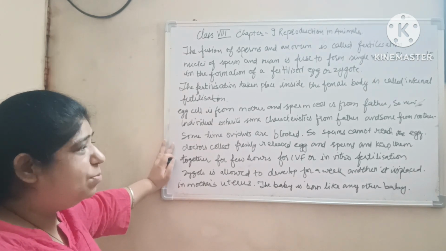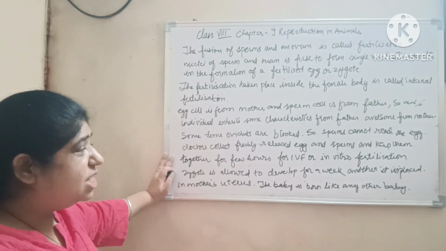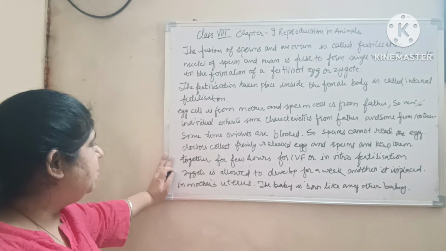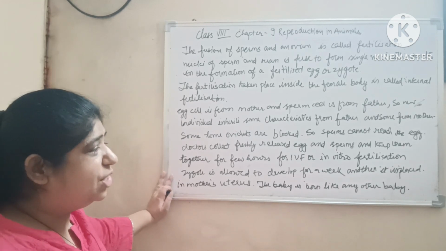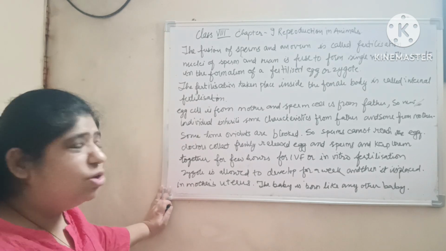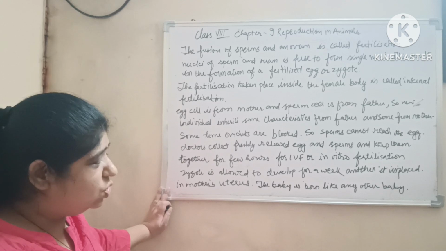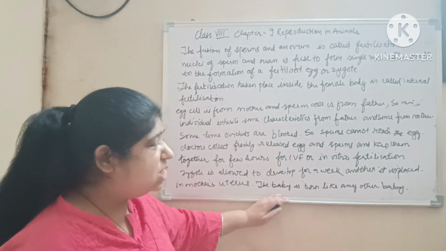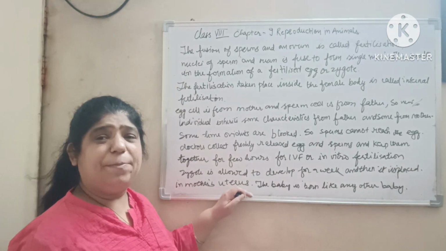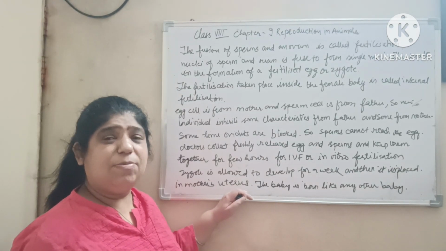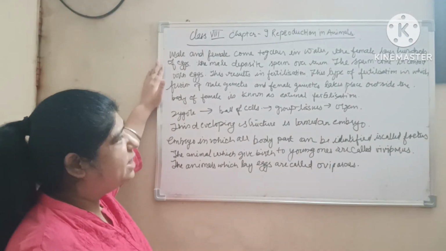Sometimes the oviducts are blocked, so the sperm cannot reach the egg. Doctors collect freshly released egg and sperm and keep them together for a few hours for IVF, or in vitro fertilization. The zygote is allowed to develop for a week and then it is placed in the mother's uterus. The baby is born like other babies. The uterus is the place where the development of the zygote takes place.